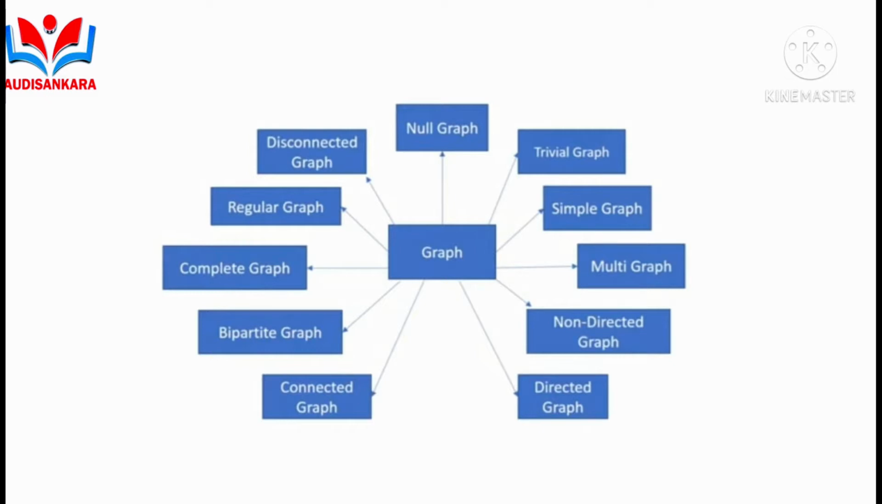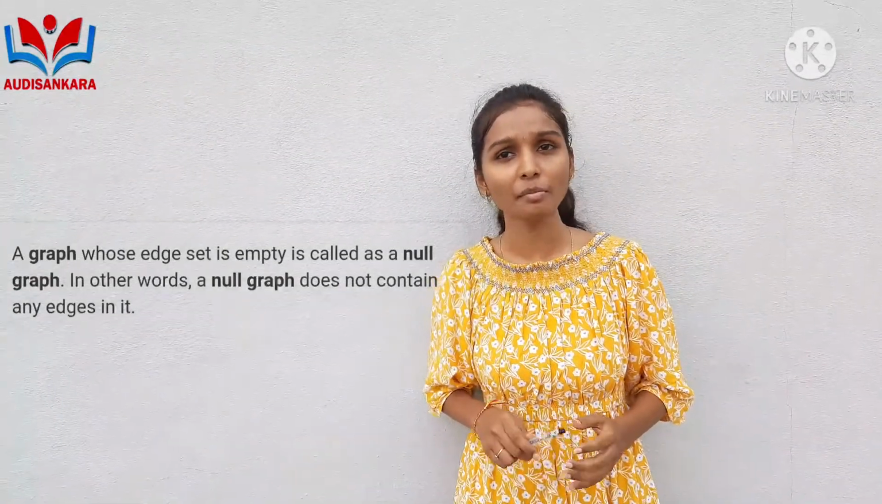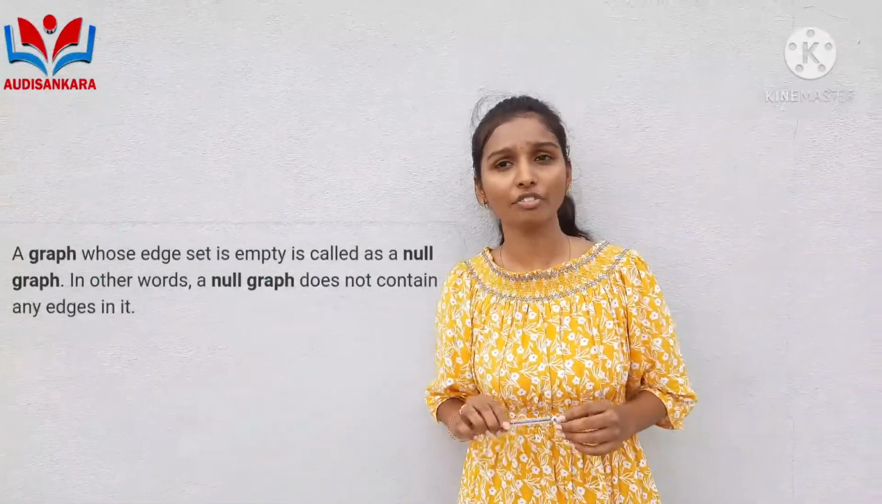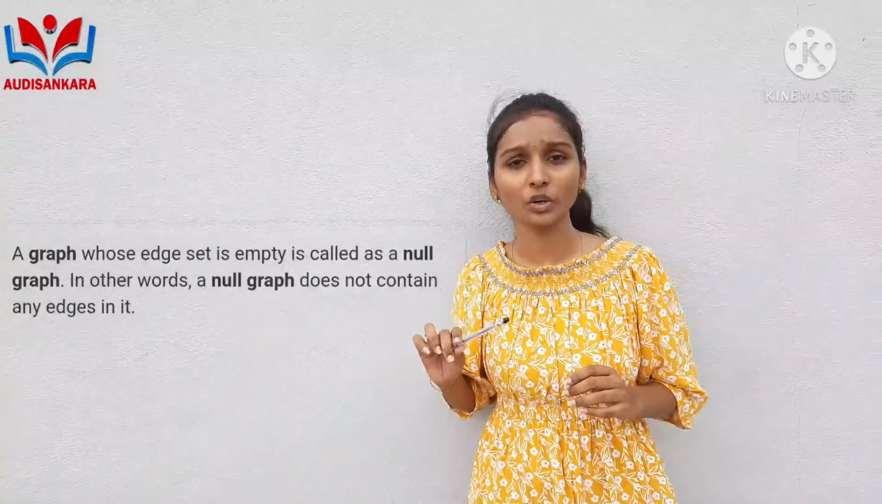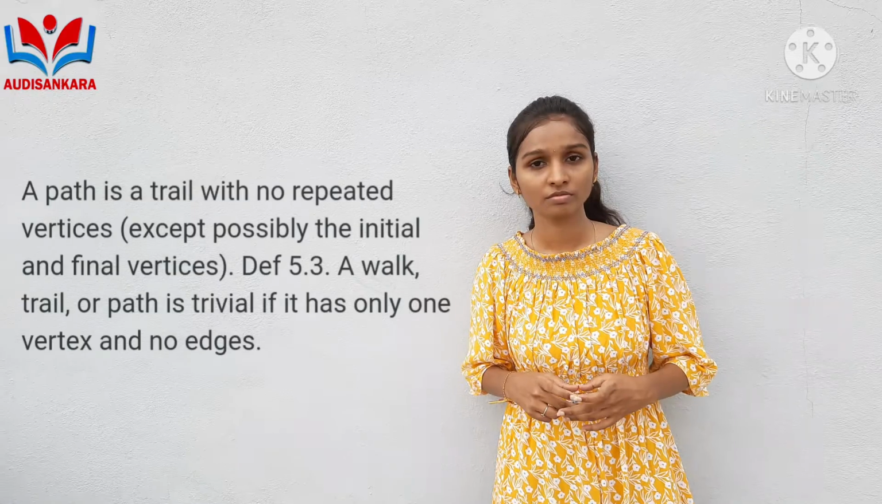graph, disconnected graph. Null graph. The name itself, null, means empty. The graph without edges is called a null graph. The null graph of n vertices is denoted by N of n. In this picture, we can see that there are 5 vertices named 1, 2, 3, 4 and 5. But there are no edges between these, so we will consider it a null graph.